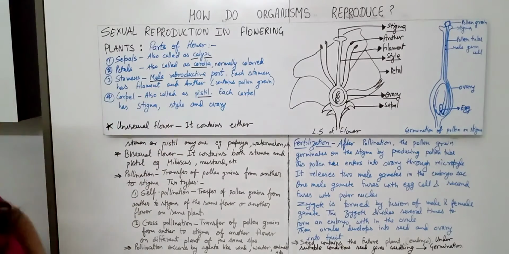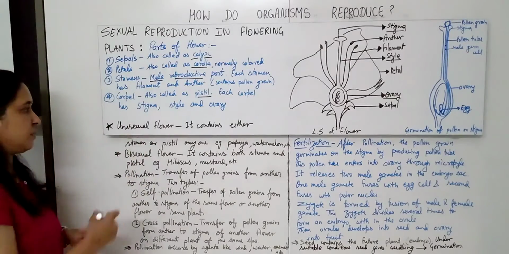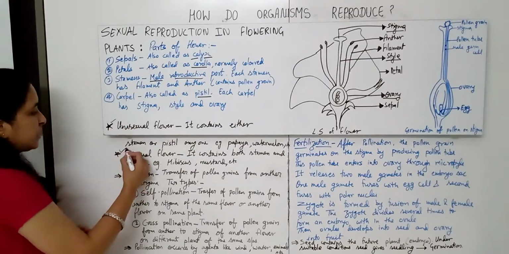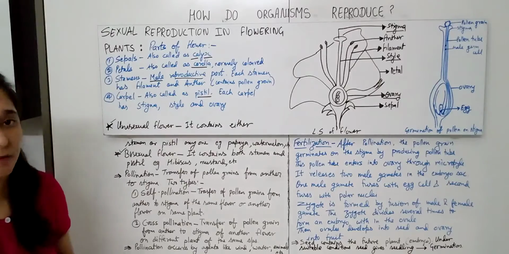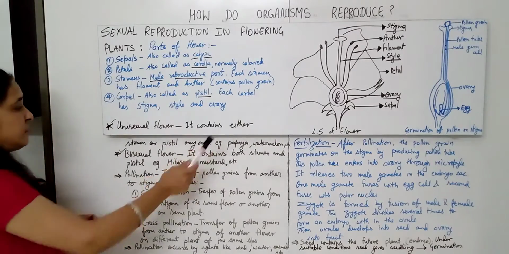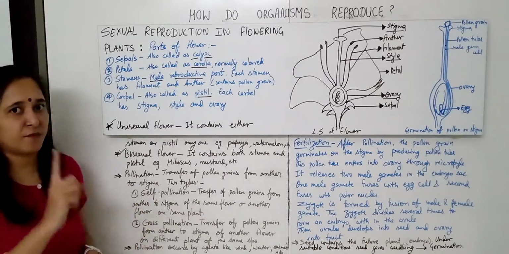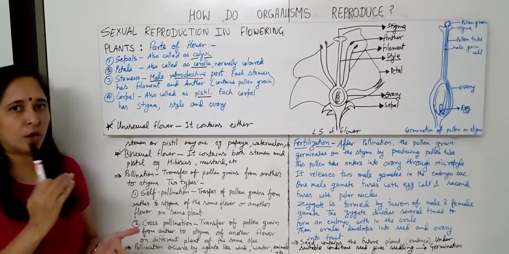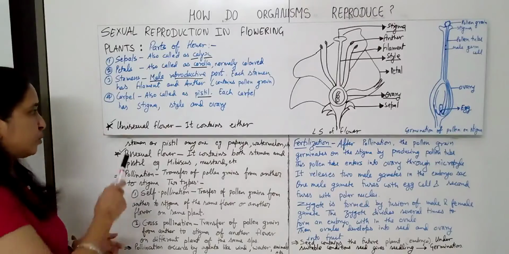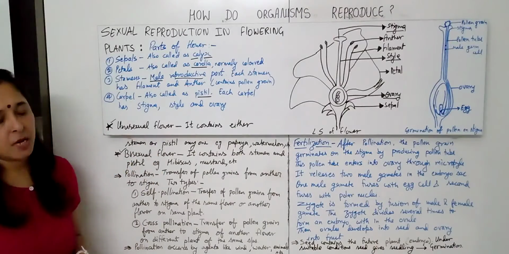Fine. Now, here there are two types of flower, that is unisexual and bisexual. Now what is this unisexual flower? When it contains either stamen or pistil, any one reproductive part, either male or female, that is called unisexual flower.